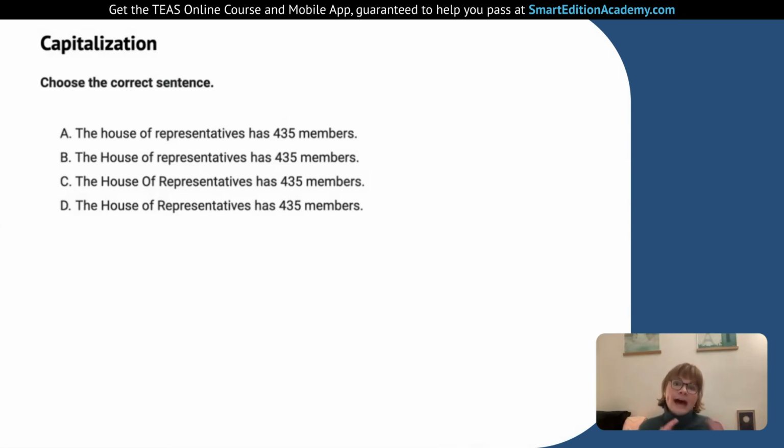The second one, we have House capitalized, but not representatives. C, we have the House of Representatives, those 3 words capitalized. And then D, we have House capitalized, of lowercase, representatives. So what we're looking at in this question and the concepts they're testing us on here are common nouns versus proper nouns.